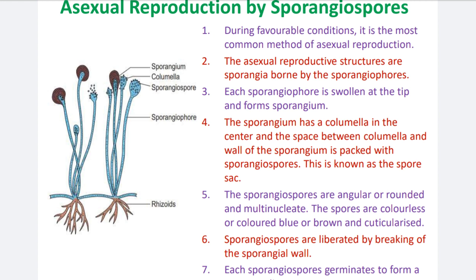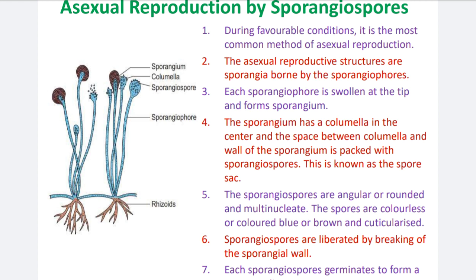Number 5. The sporangiospores are angular or rounded and multinucleate. Some sporangiospores are angular, but the majority are rounded and multinucleate. Why are sporangiospores multinucleate? Because the sporangiospores are directly developed by the matured mycelium, which is basically multinucleate, basically coenocytic. So the sporangiospores are ultimately multinucleate.